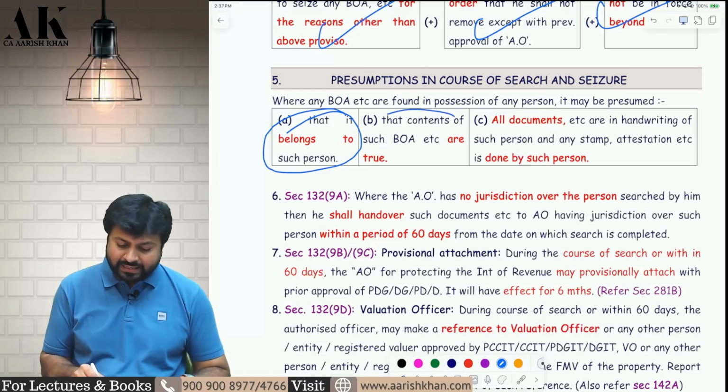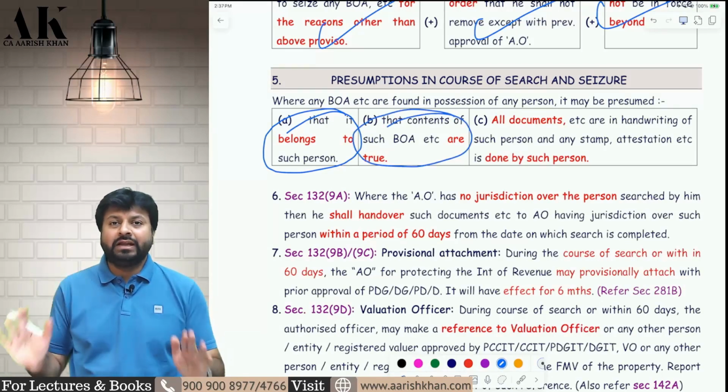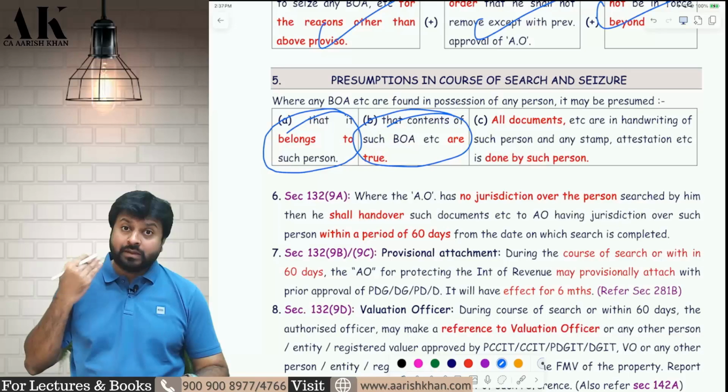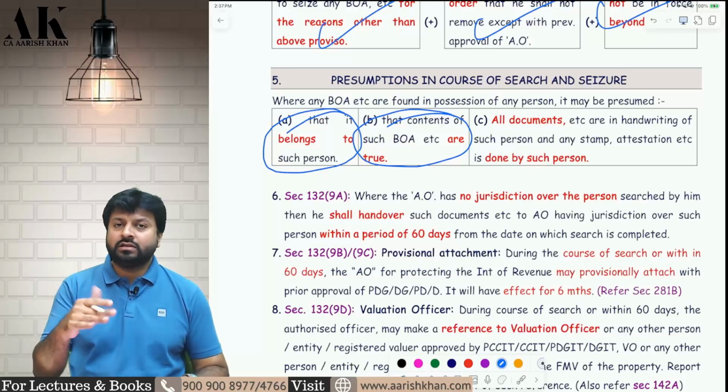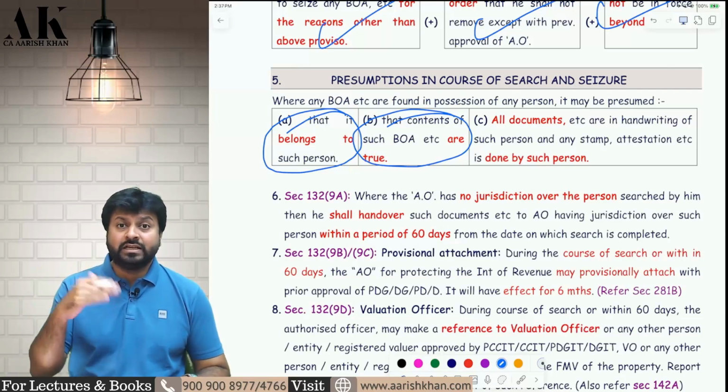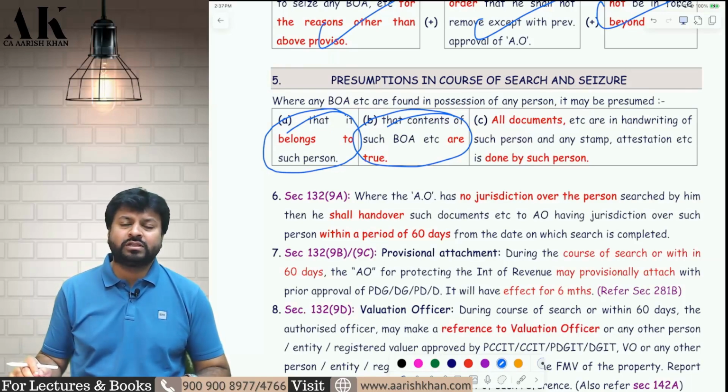Similarly, if he finds any books of account, then he has to believe that the contents of the books of account are true. If it is not true, then it is a question of burden of proof. The onus is on the assessing officer to prove that it is not correct. The onus is not on the assessee to prove that it is not correct. He has to prove that it is correct or not correct. The assessee is not going to prove all those things.